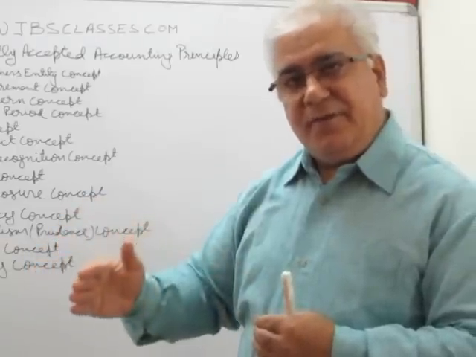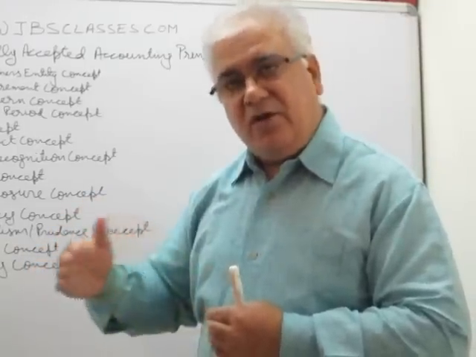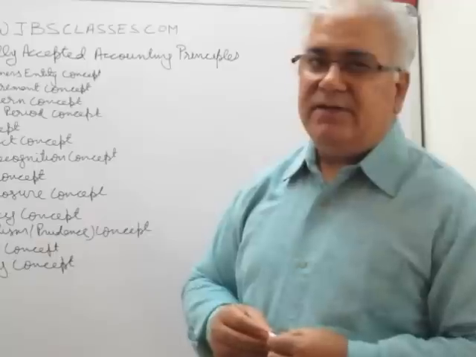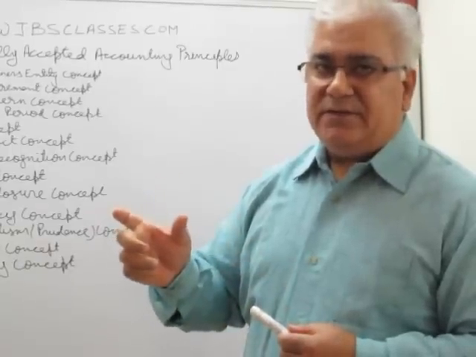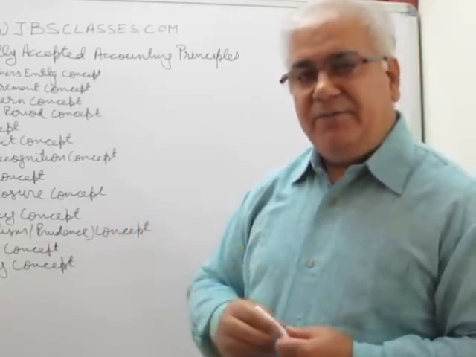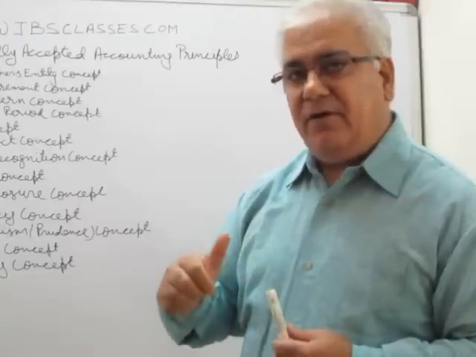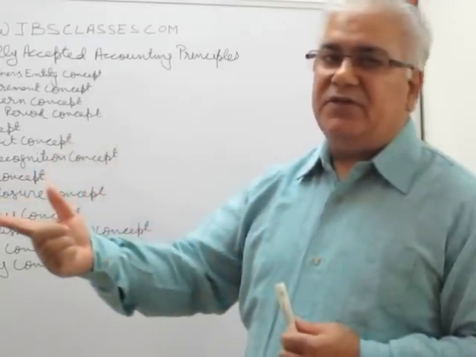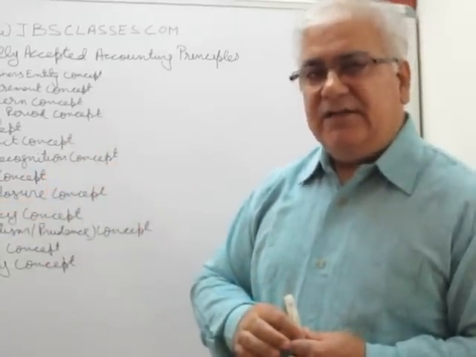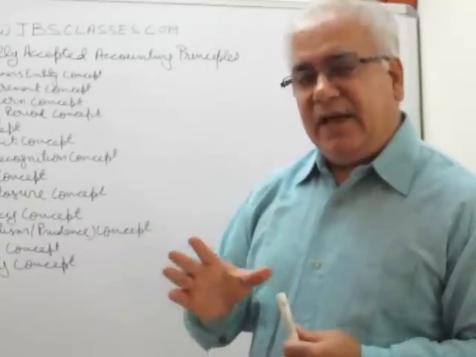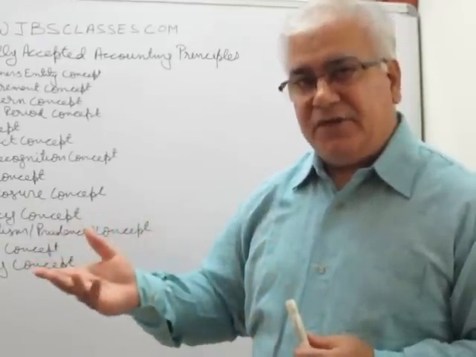The period for which we make our accounts is called the accounting period, and generally it is a period of 12 months. Normally the financial accounting period is from 1st April of this year to 31st March of next year, and some people also follow the calendar year from 1st January to 31st December.